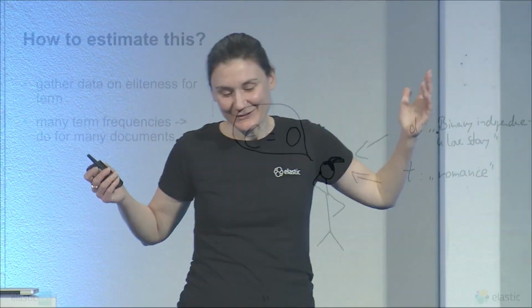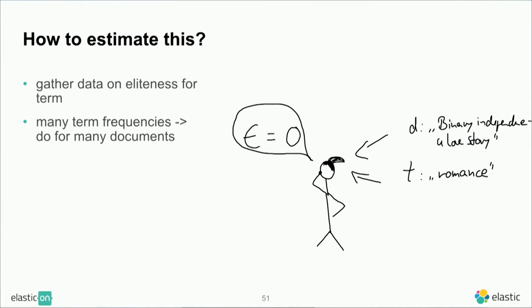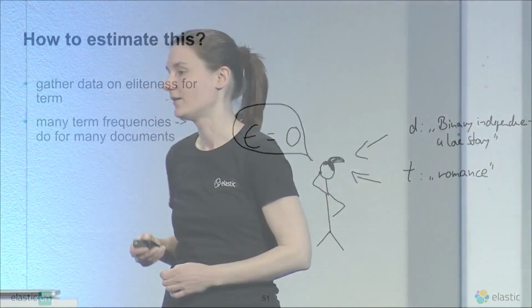And again, we take our intern, and we tell our intern now not to say if a document is relevant or not, but instead we give them a term and a document, and we ask them, is this document actually about this term, or is it not? And then this intern can tell us, oh yeah, it is about it, or it is not about it. This way, maybe we get some data, and maybe we can get a good estimate of that. But actually, this is much more tricky than saying if it's relevant or not, because it's not really clear if something is about this term or not. So opinions on that might vary, so you would have to train them better, which means you would actually need a lot of interns to do that. Right? So that's tricky, but for now we don't care. We just assume we have them.